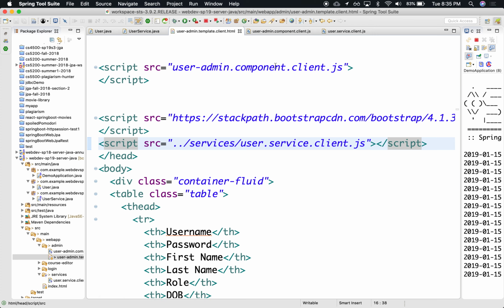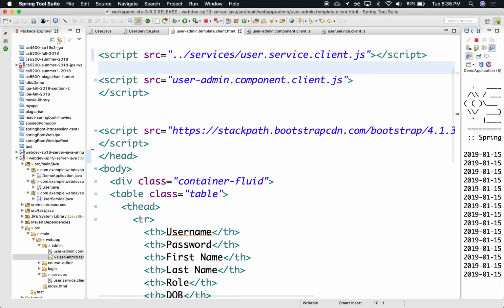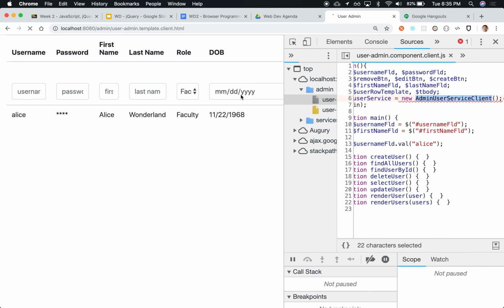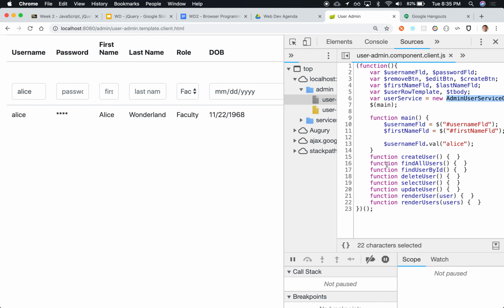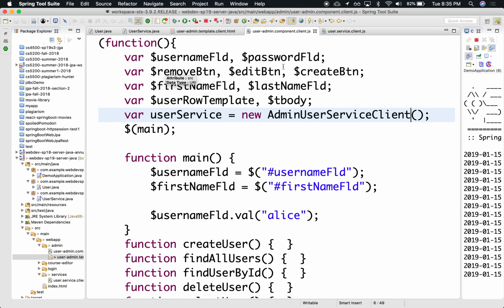Oh, we probably loaded them in the wrong order. Yeah, here's our component, but by the time we're loading the component, it hasn't yet loaded the user service client, right? So we need to load it in the right order. So let's move this before this, so the dependencies are correct. Let's try it again. Okay, notice that it doesn't complain anymore, so it was able to load it. And notice that we were able to dynamically set the value of that input field using the value. Very good.